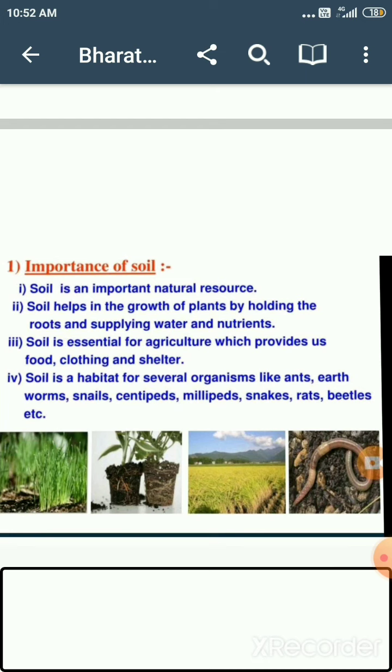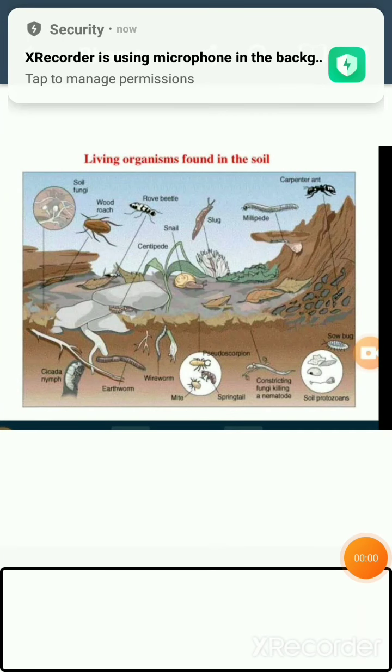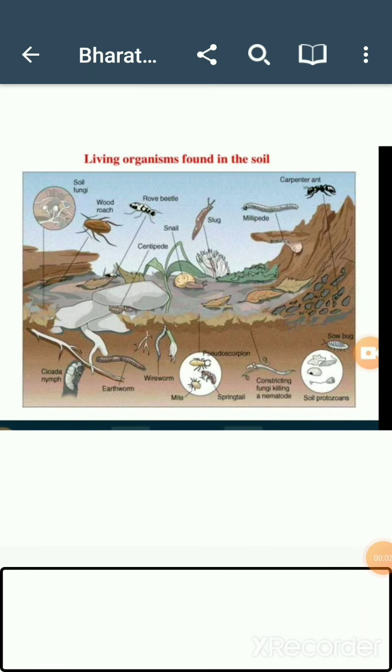Get it? Now let's see the different living organisms found in the soil. You can see different types of living organisms, so many in the picture, found in the soil: carpenter ant, millipede, slug, snail, centipede, rove beetle, wood rot, soil fungi, earthworm, wireworm, pseudoscorpion. So many organisms live in the soil.